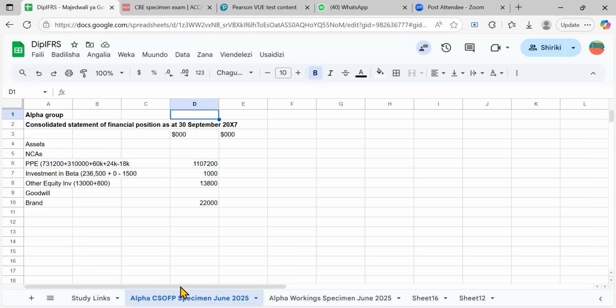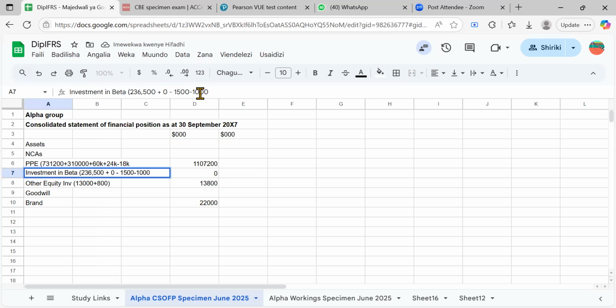And if you go to the statement of financial position, I told you that you need to know how this investment usually cancels out. So I would say investment in beta, I would deduct that 1,000. Then you come to the actual; I wrote 10,000, but it's 1,000. And then you see it has become 0.